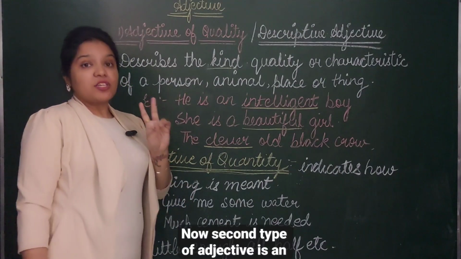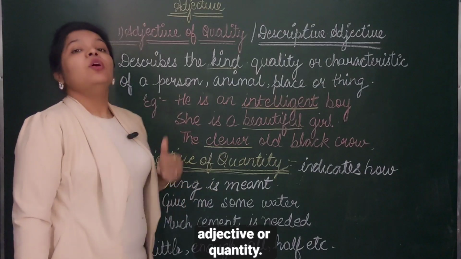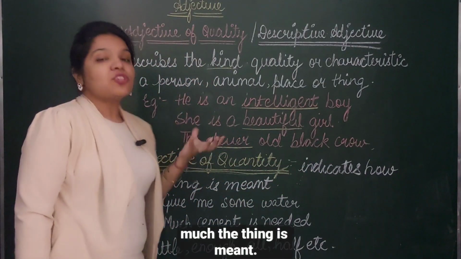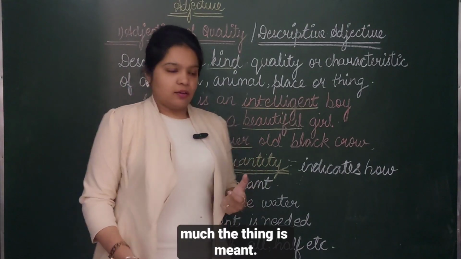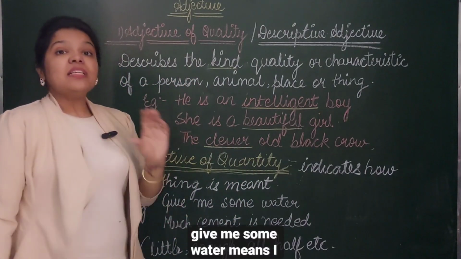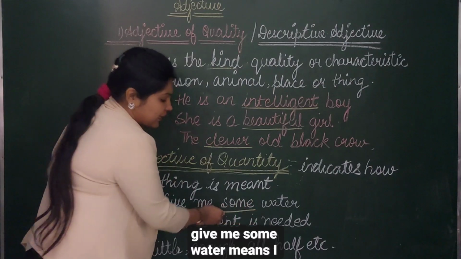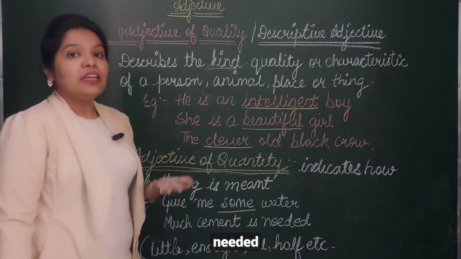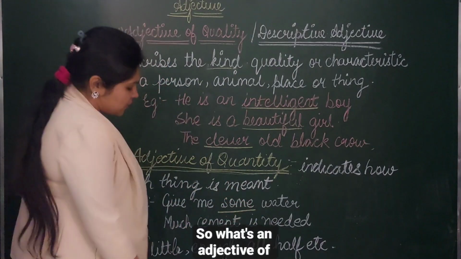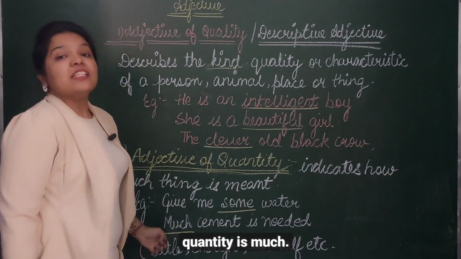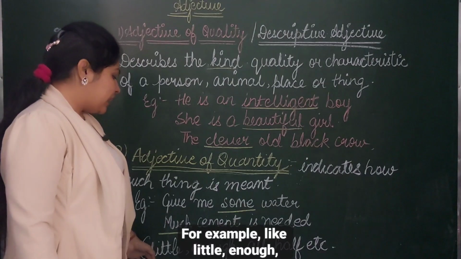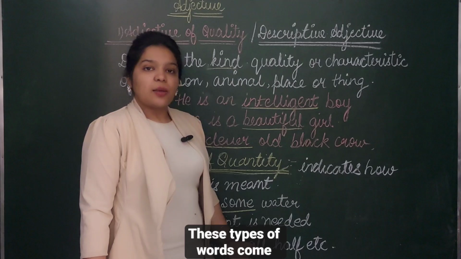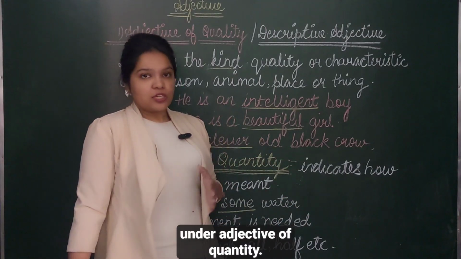Now, the second type of adjective is the adjective of quantity. What does it indicate? It indicates how much of the thing is meant. For example, give me some water. It means I cannot count it. Give me some water. Much cement is needed in this building. So, what's the adjective of quantity? Much. For example, like little, enough, all, half, sufficient. These types of words come under adjective of quantity.